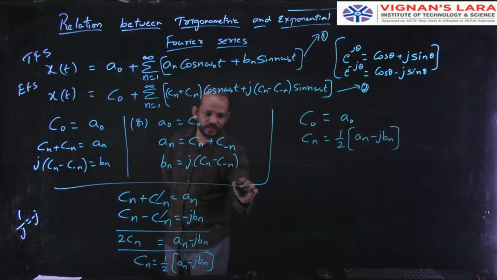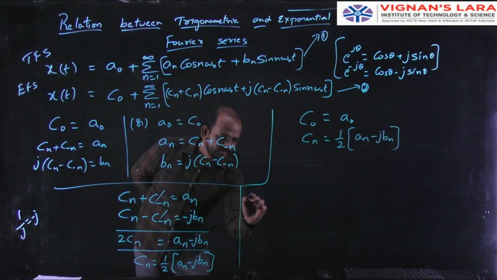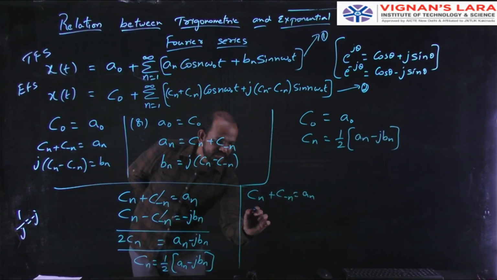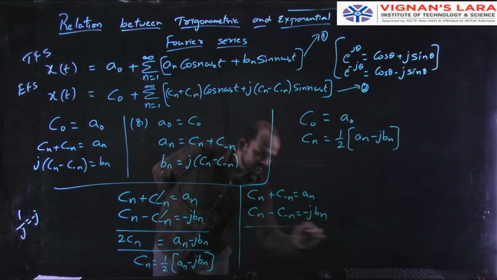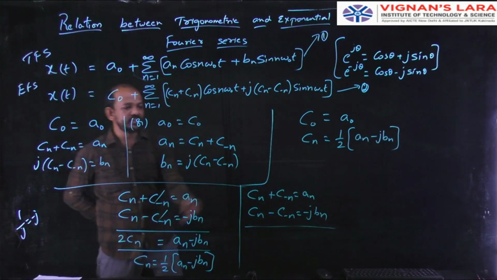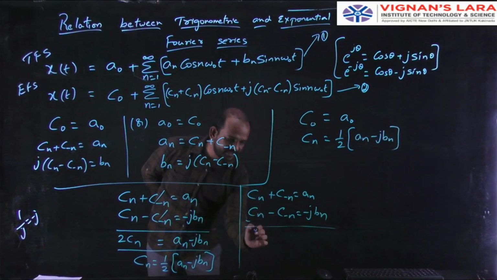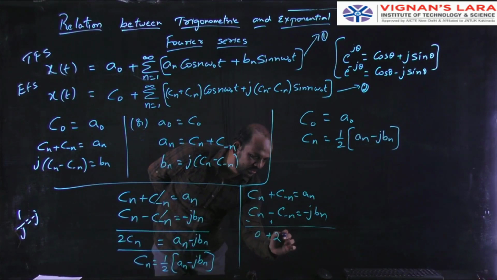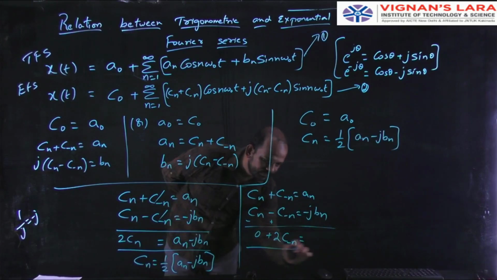Okay, this is the second one. And I need the value of c minus n. Simple. I am rewriting the equations again. So you know the two equations: cn plus c minus n equal to an, cn minus c minus n equal to minus j bn. Now here I add this, here I go for subtraction. So cn minus cn is 0. C minus n minus of minus will become plus, that is plus 2 c minus n.